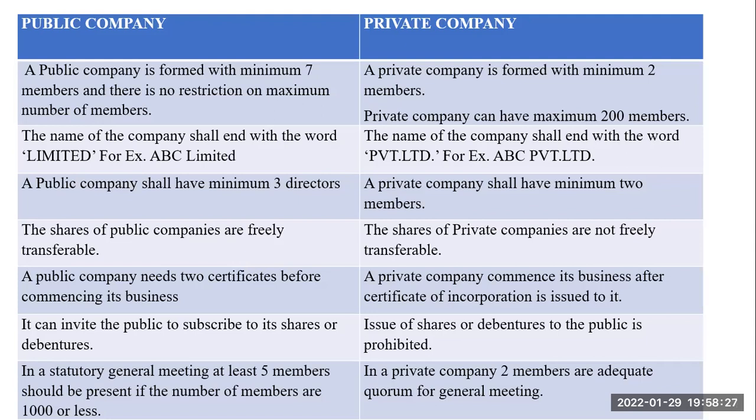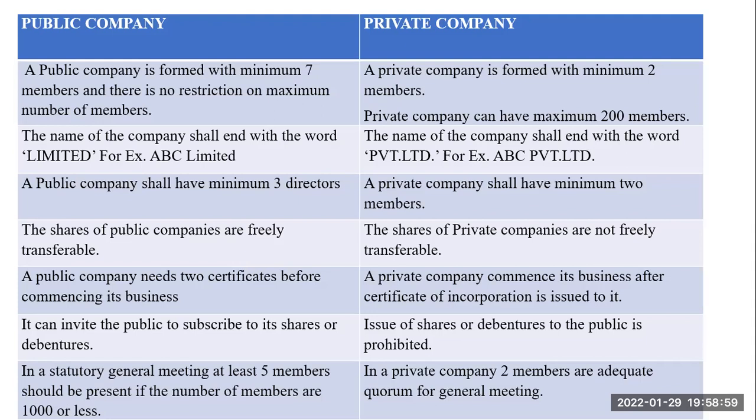In a statutory general meeting, first let me tell you, it's compulsory for a public company to conduct a statutory general meeting, but it is not compulsory for a private company to conduct a statutory general meeting. If a public company is arranging a statutory general meeting, at least 5 members should be present. It's compulsory that in that meeting, at least 5 members should be present.